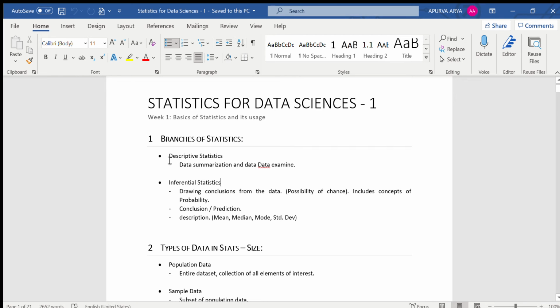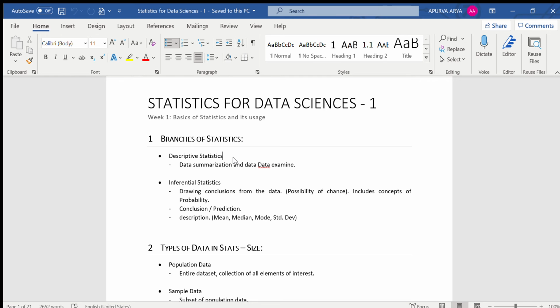Descriptive statistics is generally that branch of statistics where a large set of data is given to you, and based on that data you have to do an analysis of that data. You don't have to predict something or do future predictions. In other words, all you have to do in descriptive statistics is analyze the data. That's it. In the data itself, the solution to that problem statement will be given in the data set. For example, let's take an example.